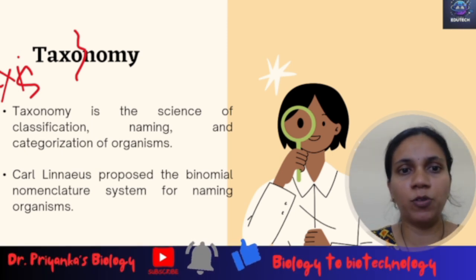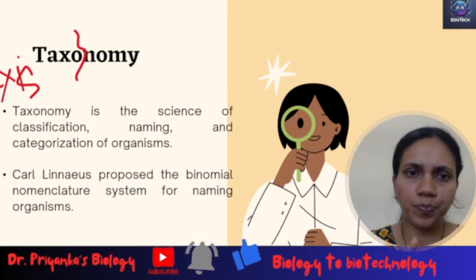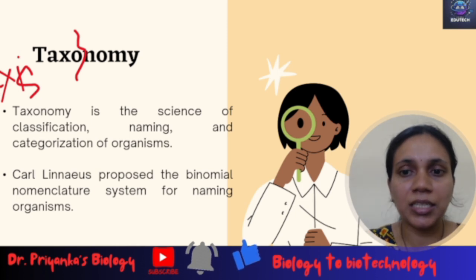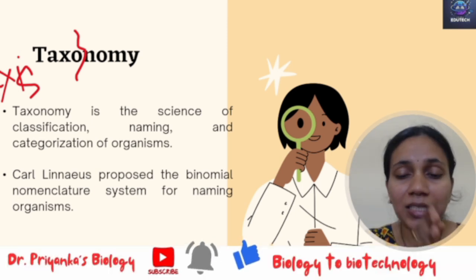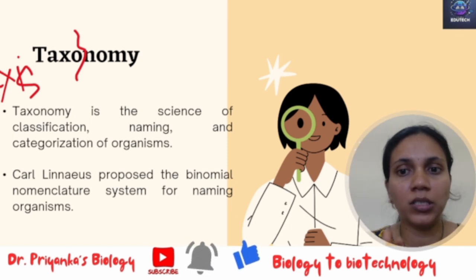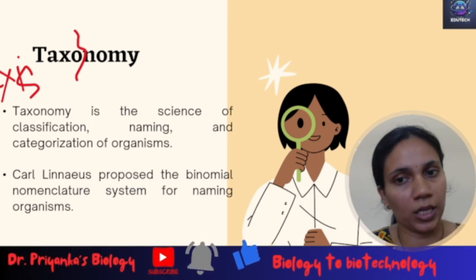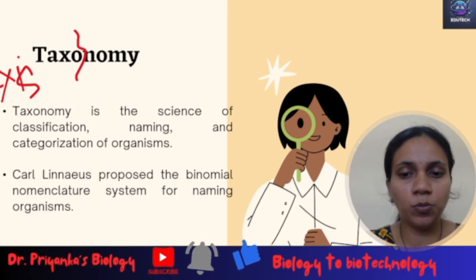A similar concept has been followed in taxonomy. The organisms have been categorized in a very systematic manner based on certain similarities and keeping aside the differences. So it is more and more becoming specific towards a particular thing. Okay, so now let's move on to the next part.